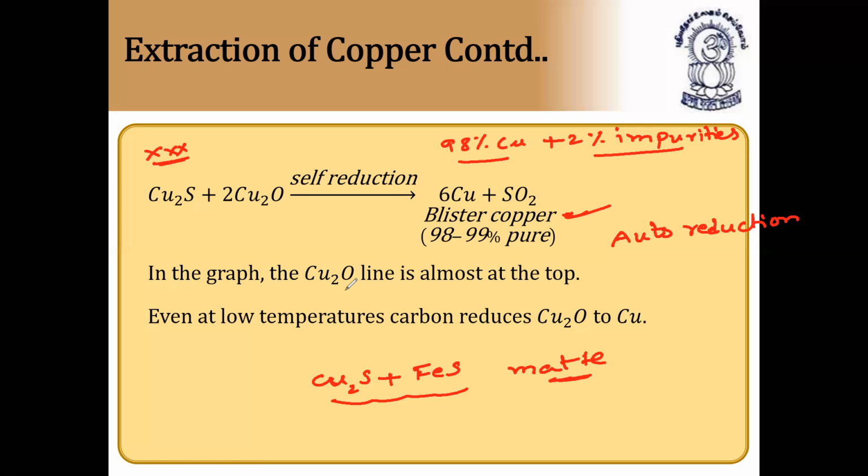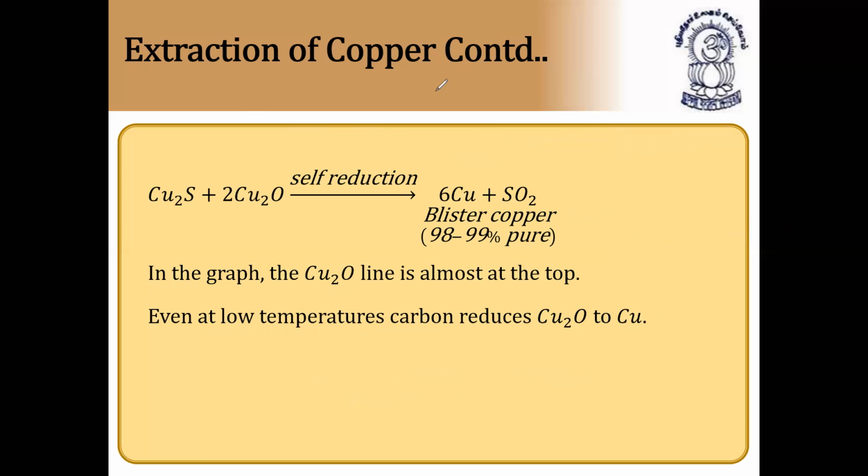So in the graph, the cuprous oxide line is almost at the top, so it is easily reduced. Even at low temperatures, carbon reduces cuprous oxide to copper. As in the Ellingham diagram, the cuprous oxide line is at the top, so carbon can easily reduce it at low temperatures only. So this is called the extraction of copper. Let us see now.